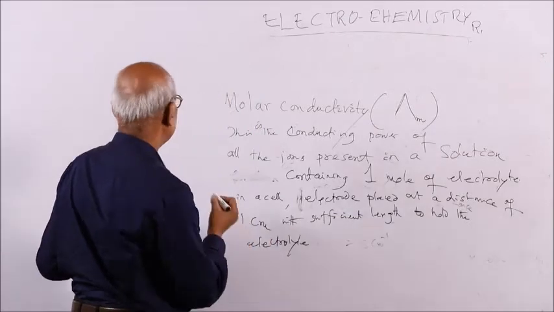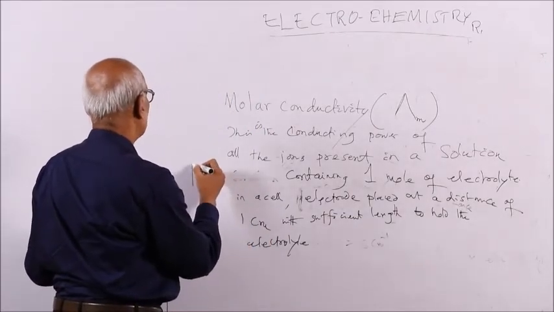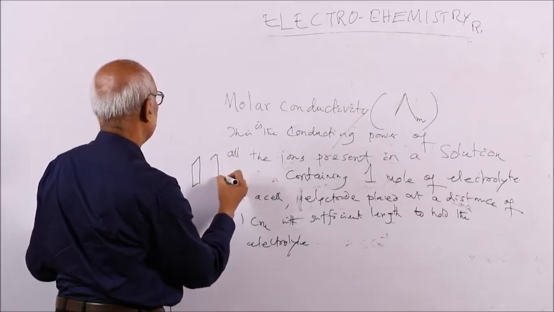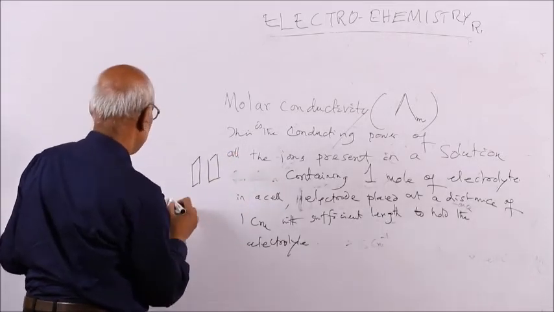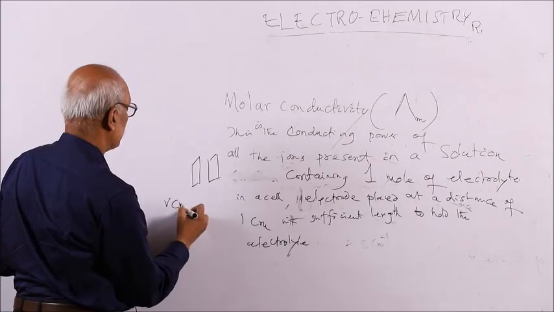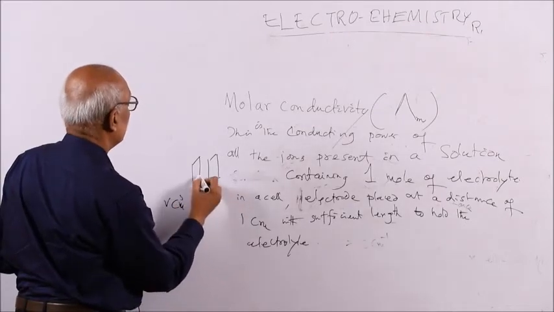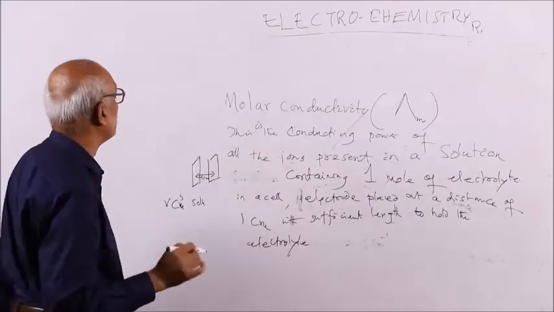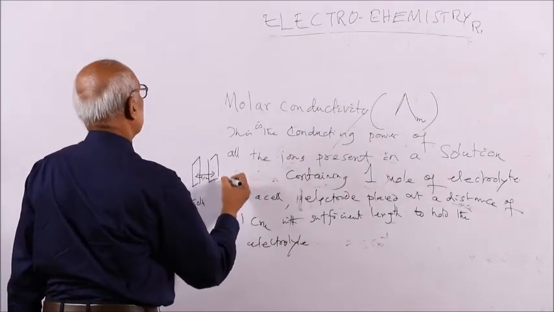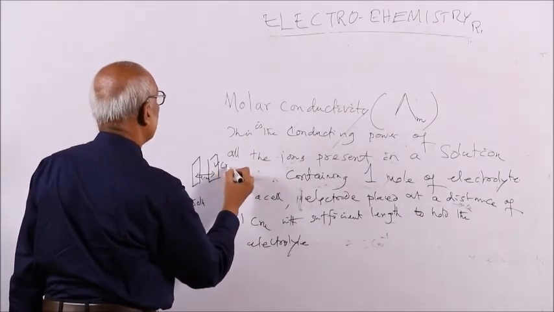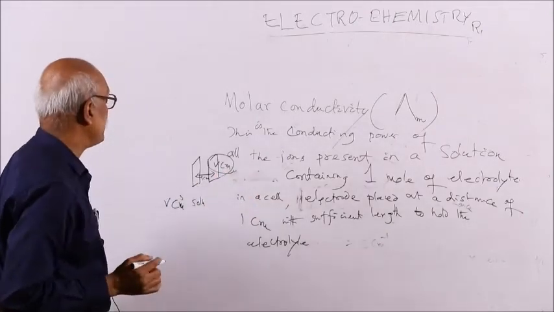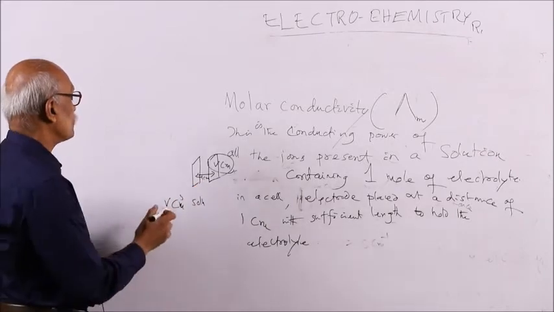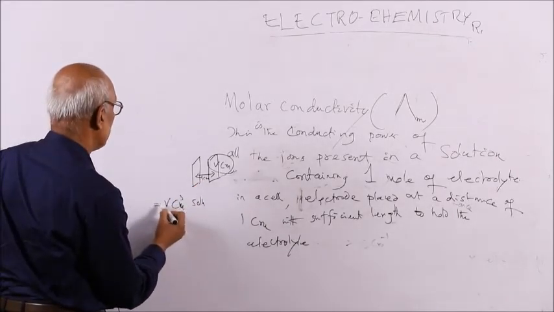Suppose it is V cc solution, that means for V cc or centimeter cube solution, if the electrodes are kept at a distance of 1 centimeter, then this length will be V centimeter. So the solution will be V centimeter cube.